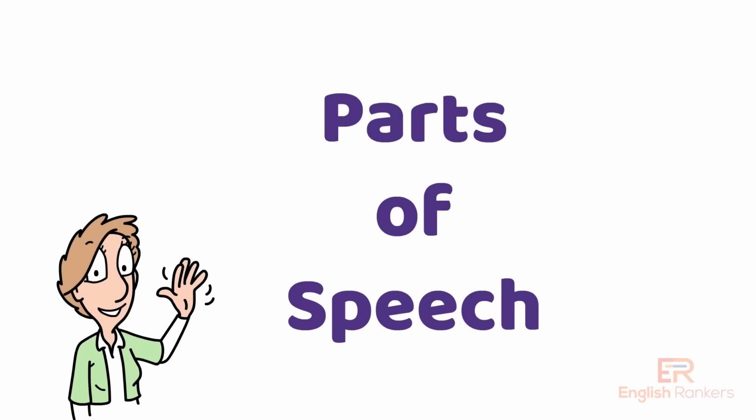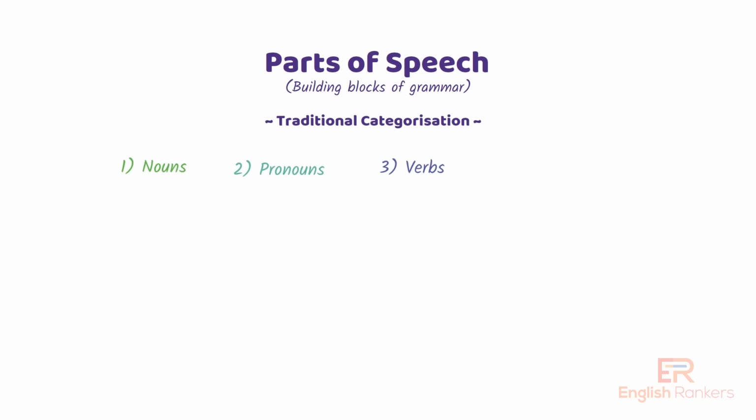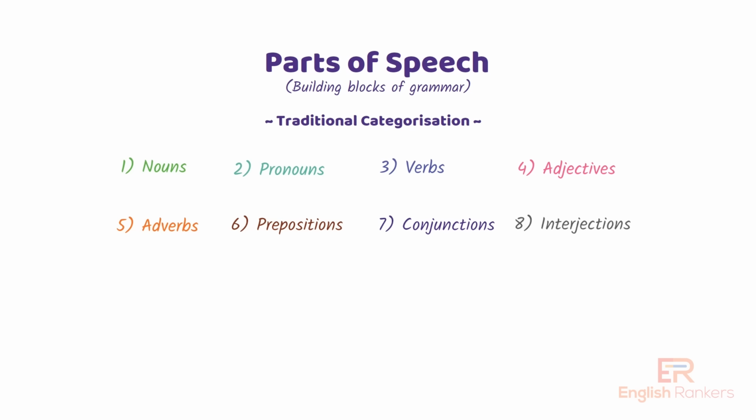In English, every word in a sentence belongs to one of the parts of speech. These are the building blocks of grammar. Traditionally, there are 8 parts of speech: nouns, pronouns, verbs, adjectives, adverbs, prepositions, conjunctions, and interjections.